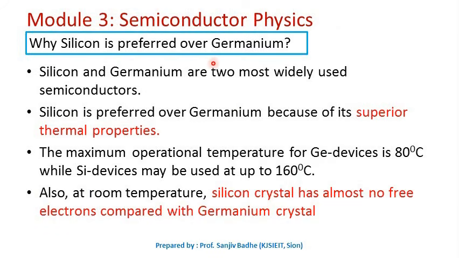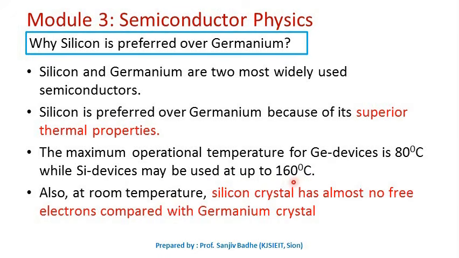There are two commonly used semiconductors, silicon and germanium, but usually silicon is preferred over germanium. So let us try to understand why. Silicon is preferred over germanium because of its superior thermal properties. The maximum operational temperature for germanium devices is around 80 degrees centigrade, while silicon devices may be used up to 160 degrees centigrade.